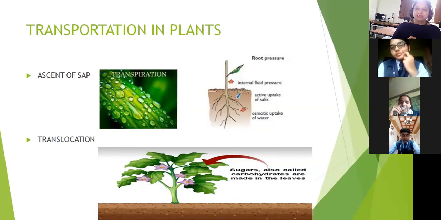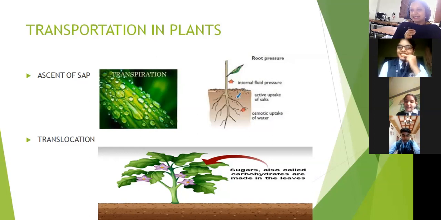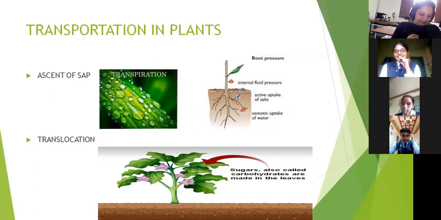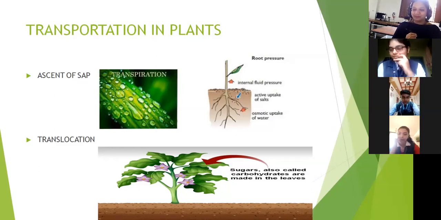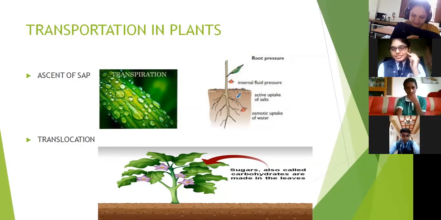Xylem. Some people tell xylem, some people tell phloem. What actually? Together tell me. Xylem. Tell. Xylem, water and minerals. Okay. What about food? Phloem. Very good, students.